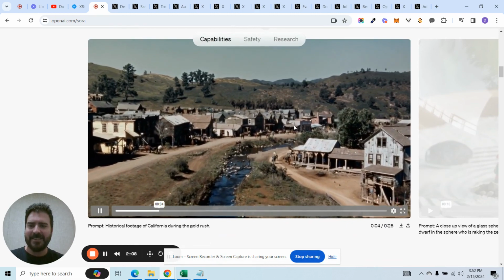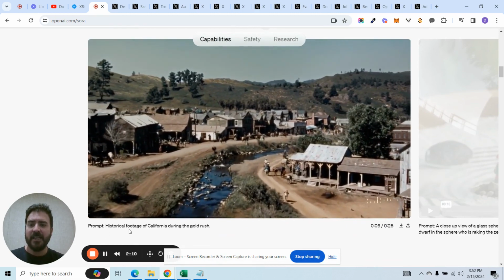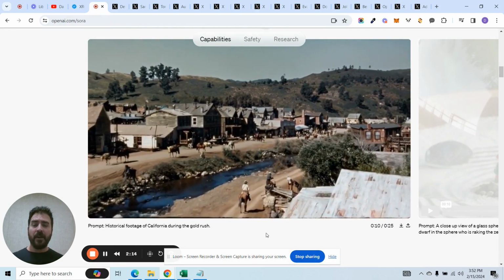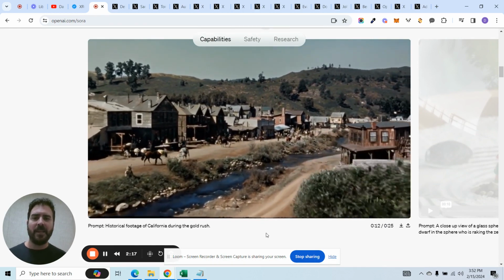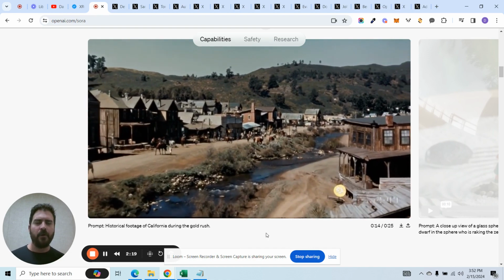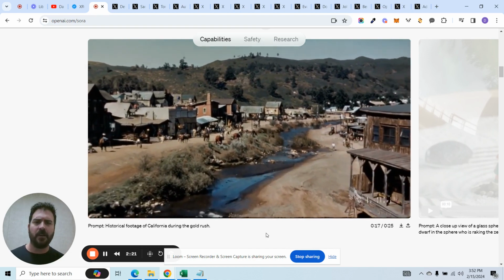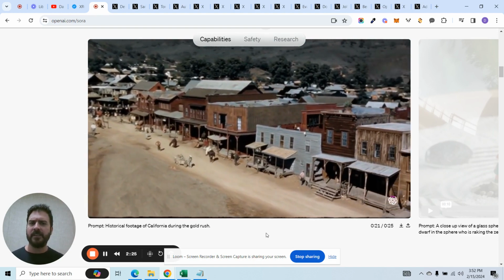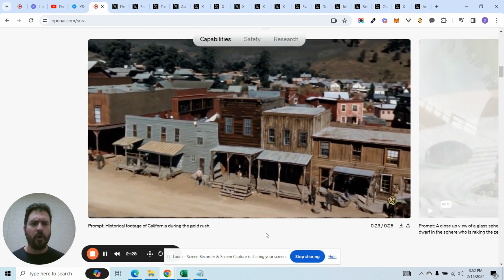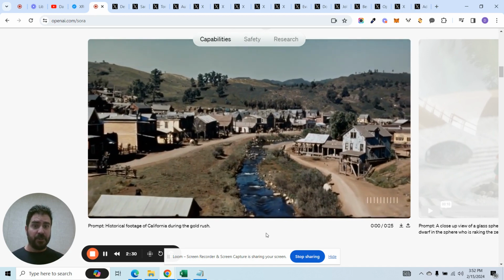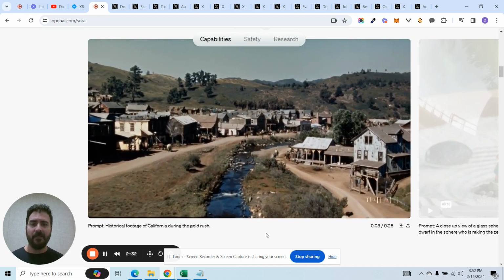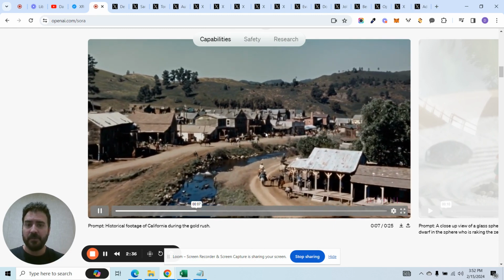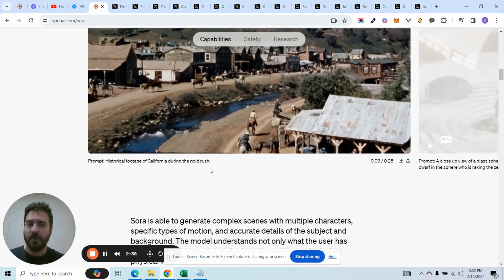This one is a town. The prompt, all it says, historical footage of California during the gold rush. They literally created a video that looks like it was filmed in the early, let's say, 1800s, maybe the late 1800s, around that, right? And you could tell the video quality is a little bit more old school, if you will, but it shows what a mining town might look like in California back during the gold rush. Incredible. This was created from literally one very small sentence.